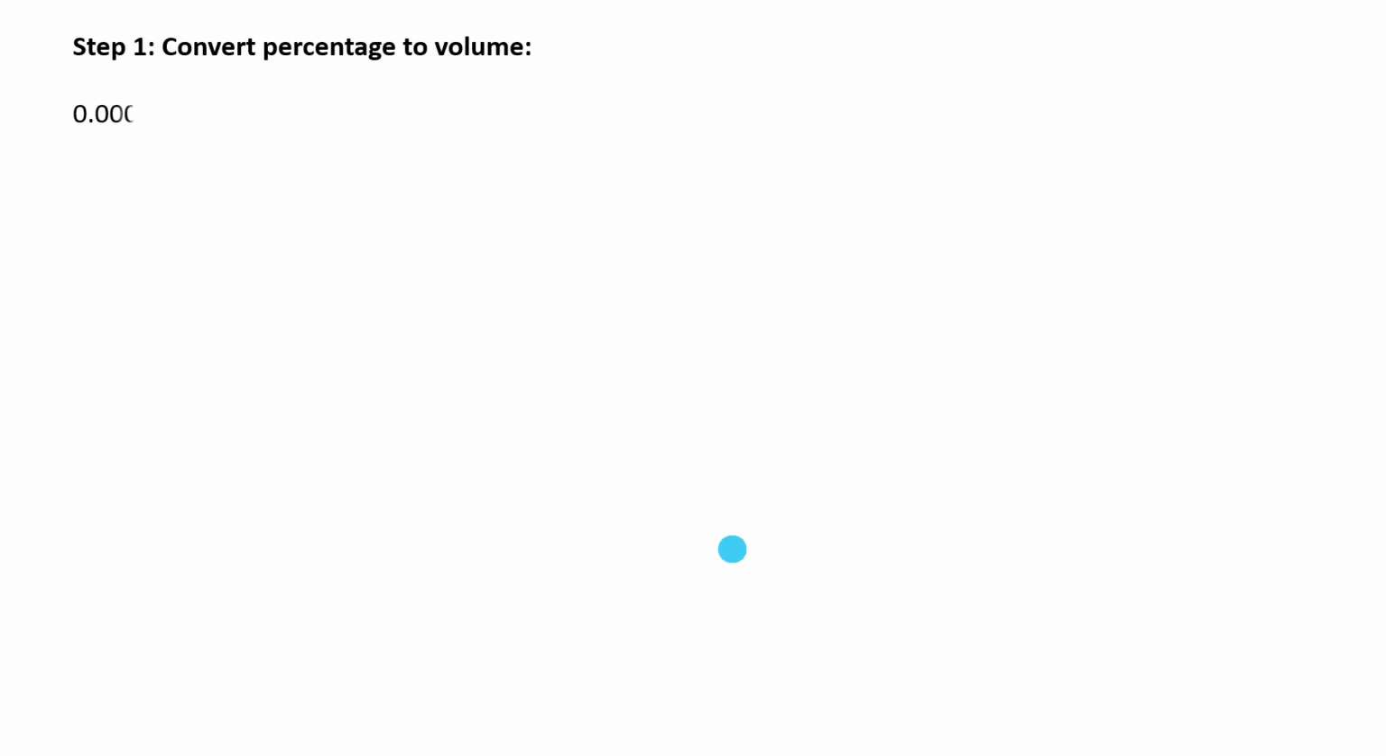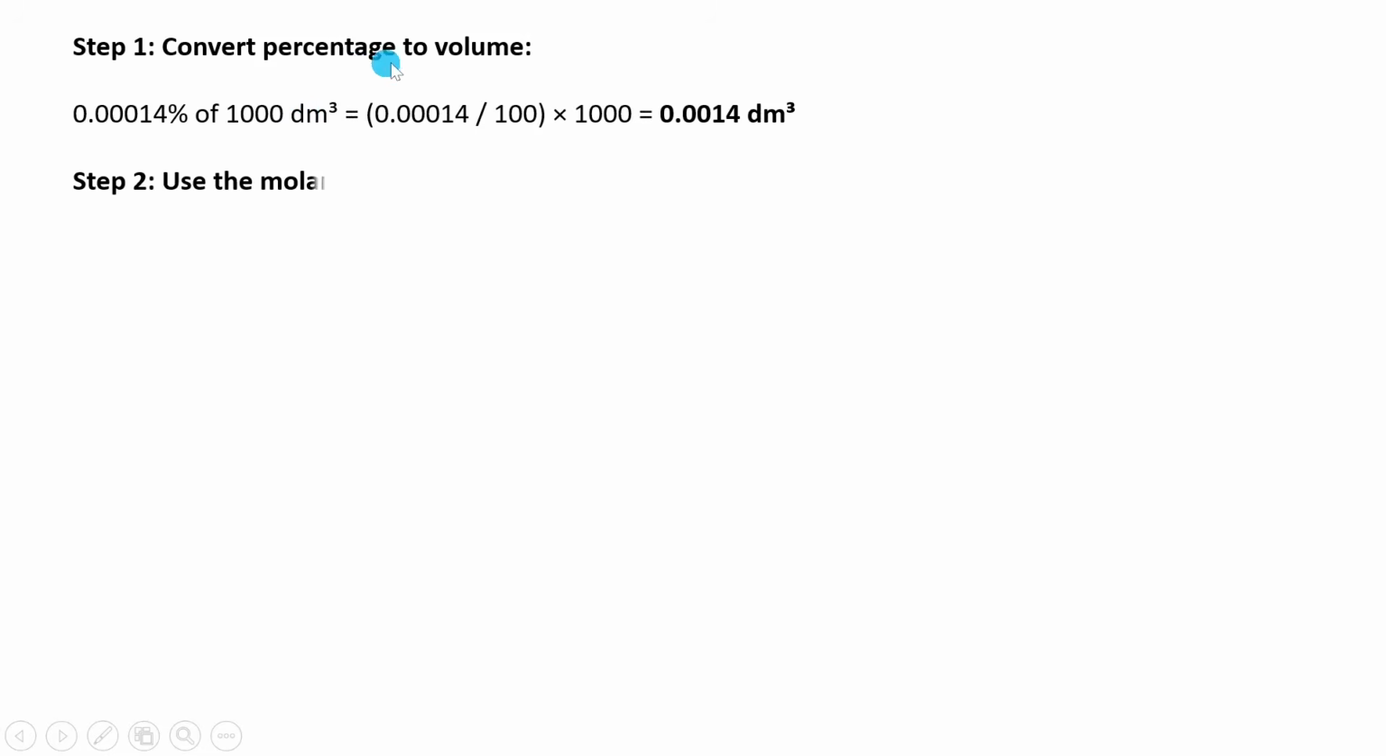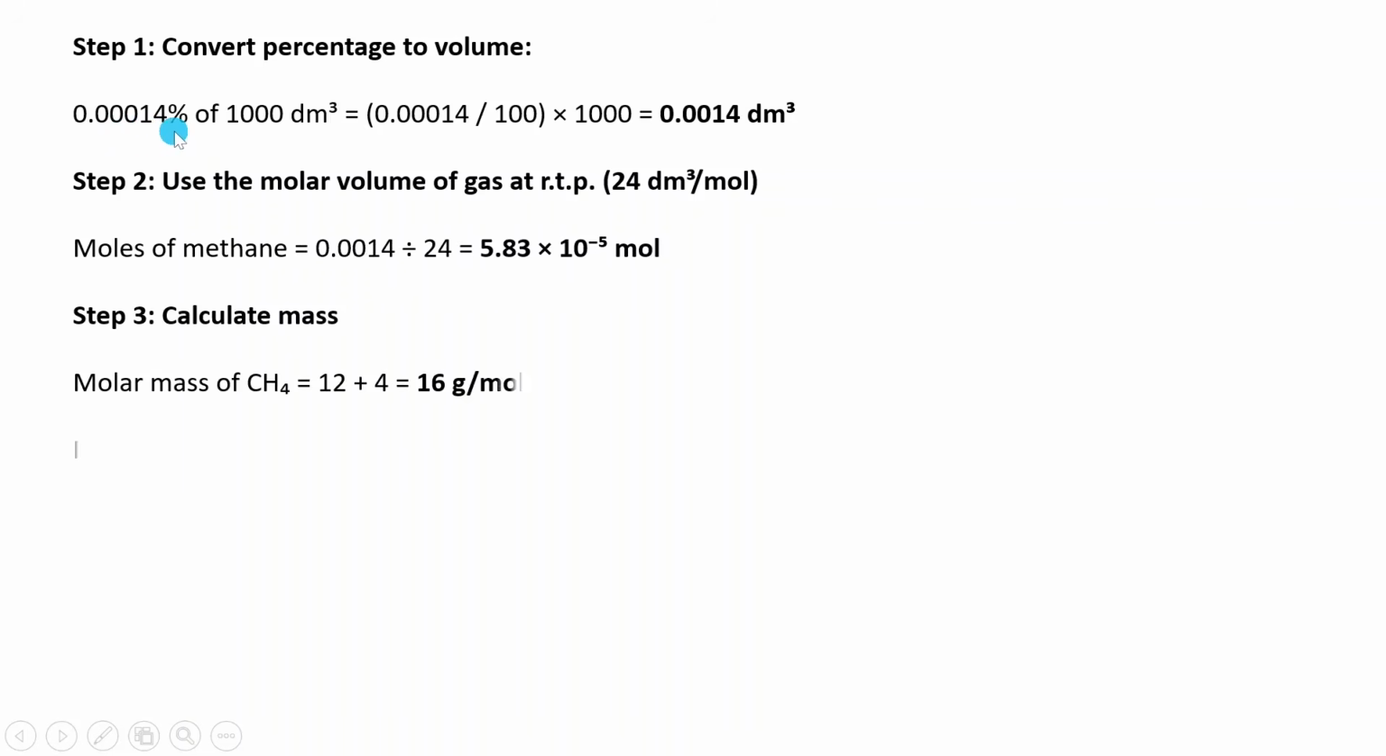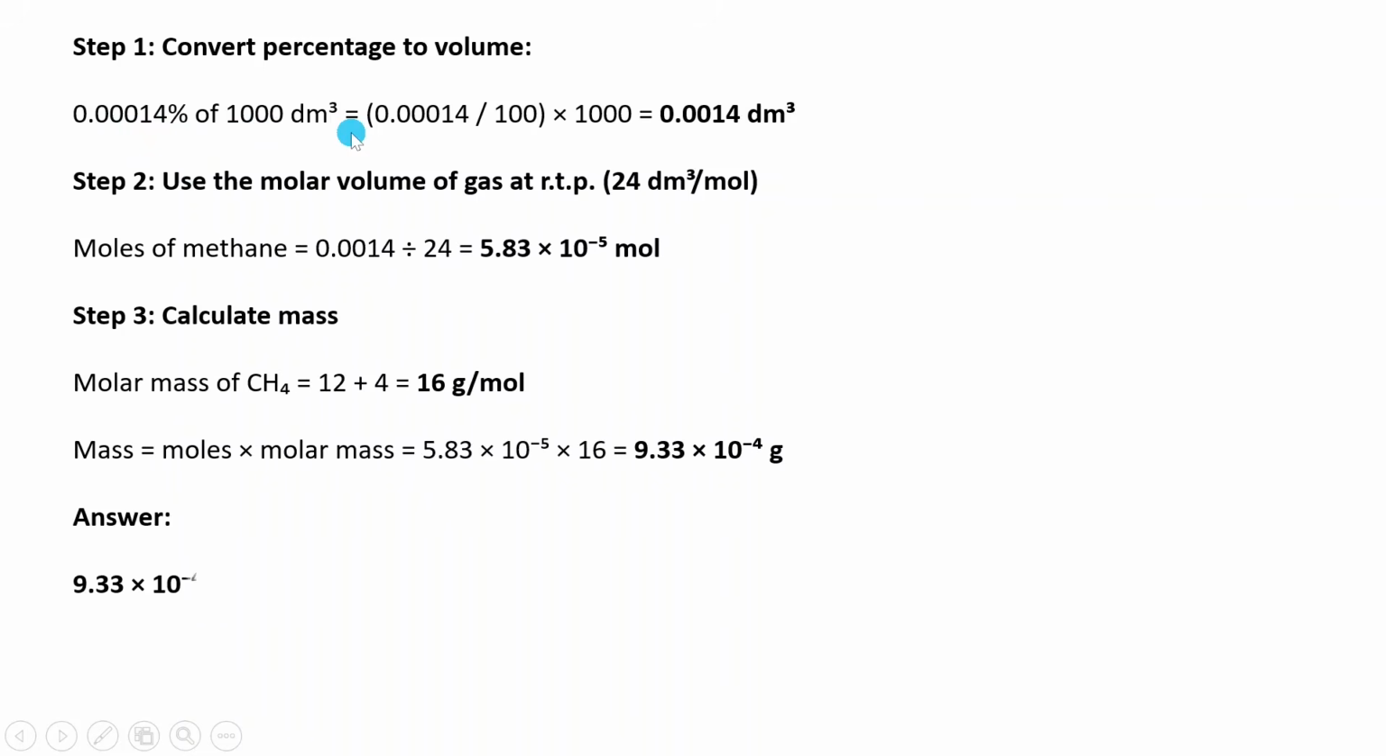So this is what we do. Here, convert percentage to volume. So 0.0014% of that, you say 0.00014 over 100 times this. This is what is happening. This over 100, because percent means over 100, and then "of" means times. So this one times that, you get that volume now.